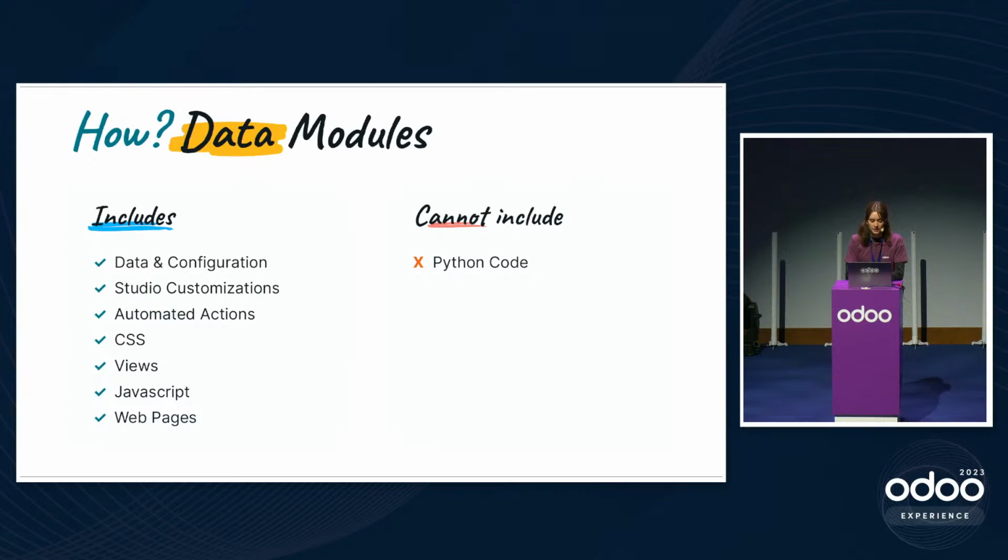So as I told you, industries are data modules, and it includes data and configuration, studio customization, some automated actions, some specific code, as well as views and web pages. But it does not include any Python code. So again, it really helps you from the get-go to start using Odoo.